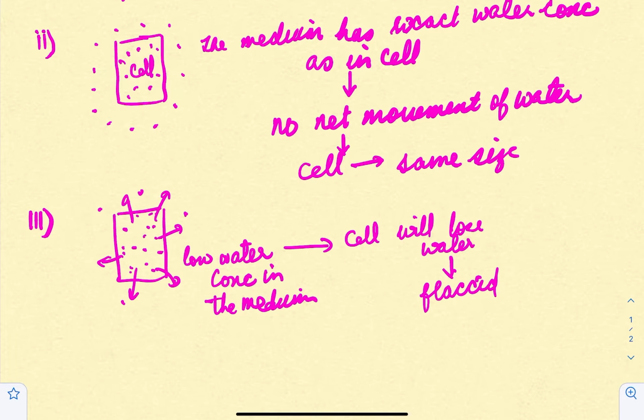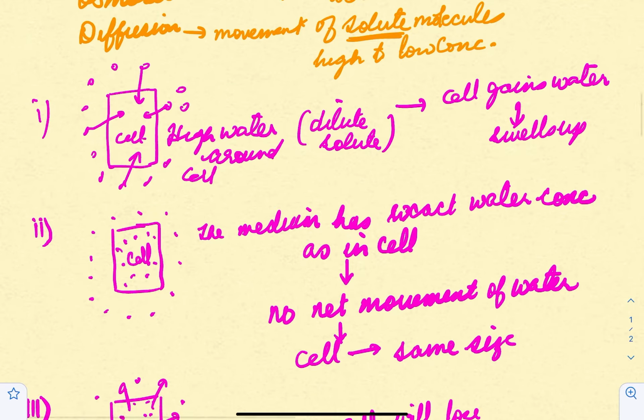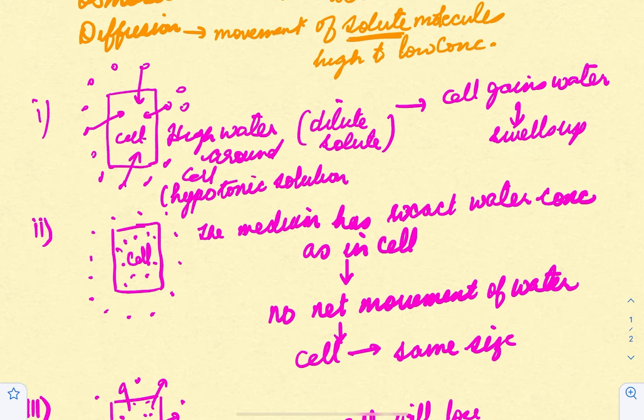Okay, now if you talk about the types of solution, a solution that has high water in the medium is referred to as a hypotonic solution. Obviously the solute concentration is less than that of water.